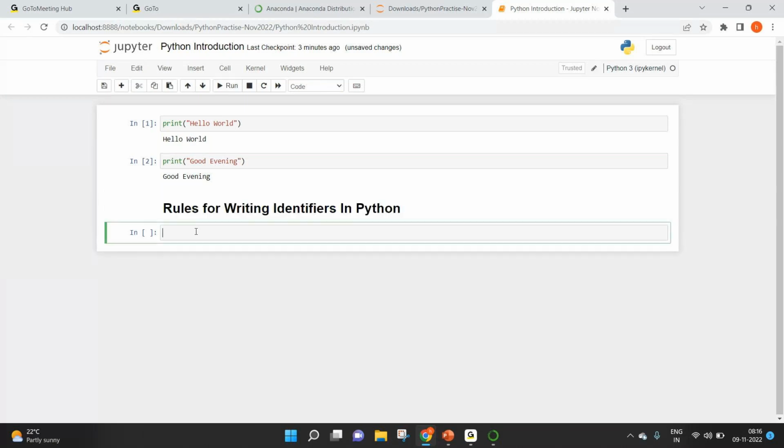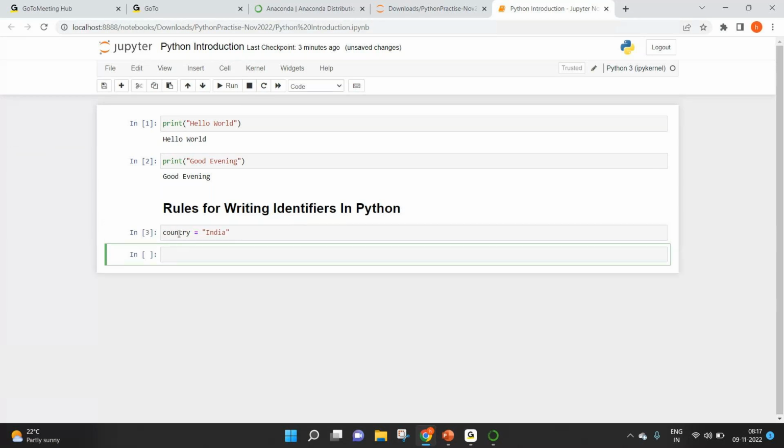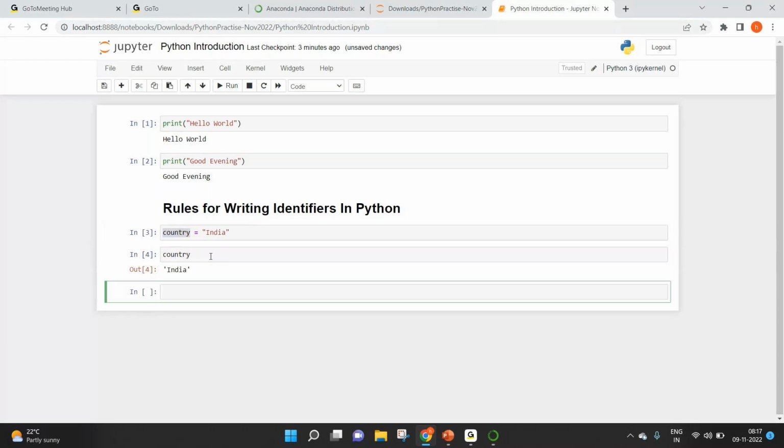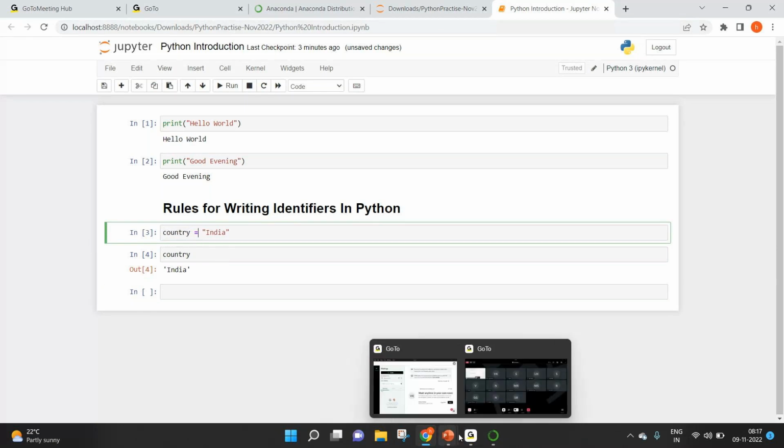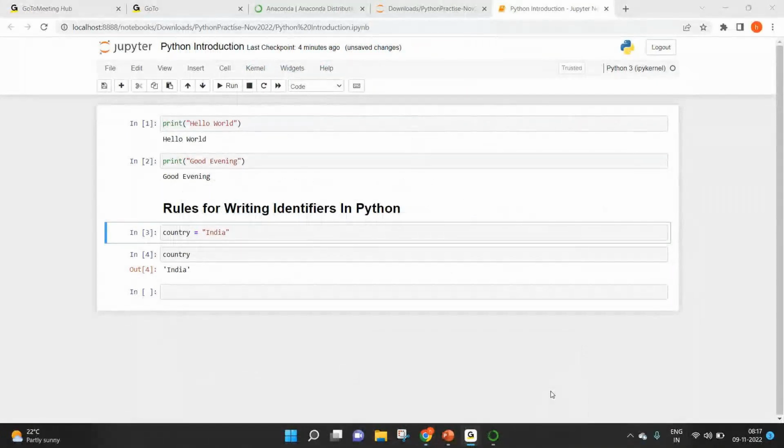Now let's talk about the first rule. Let's say I wanted to give the name as, let's say, country equal to India, right? Now I wanted to run this cell. You can click on this run button, or you can use Shift and Enter together on your keyboard, which will run the cell for you. What is the value? You can just use the variable name. Again, do Shift Enter on your keyboard, you got the output. Here, country is a valid identifier because it contains only lowercase letters, which is valid.